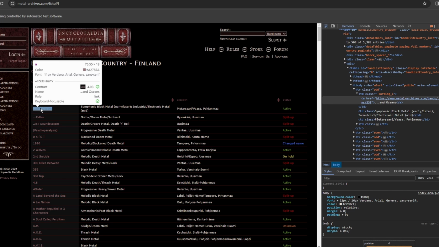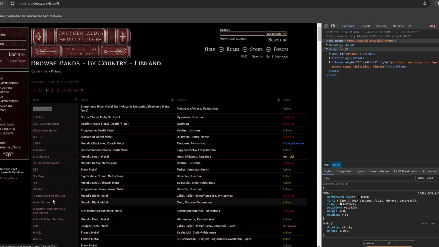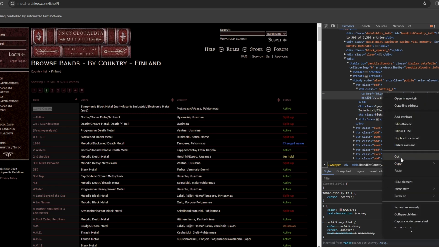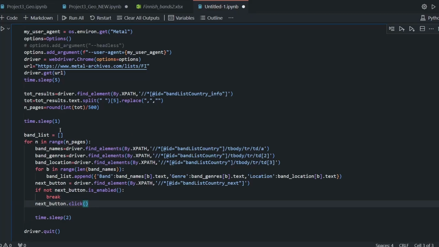On the right, you will see the specific path. But now, instead of this, I right-click, inspect once again, and this is the address. Once again, I just say copy, xpath, and I click here. I'm showing this just to understand.